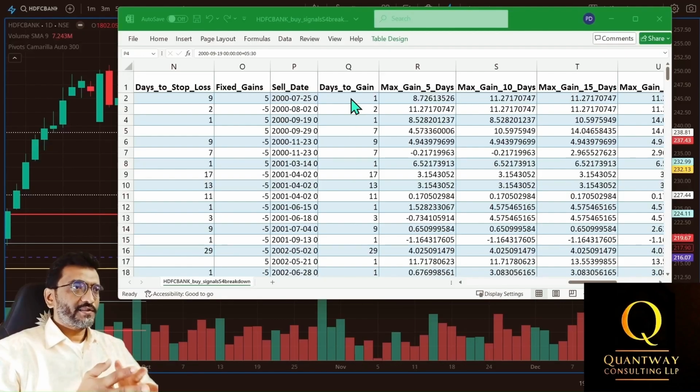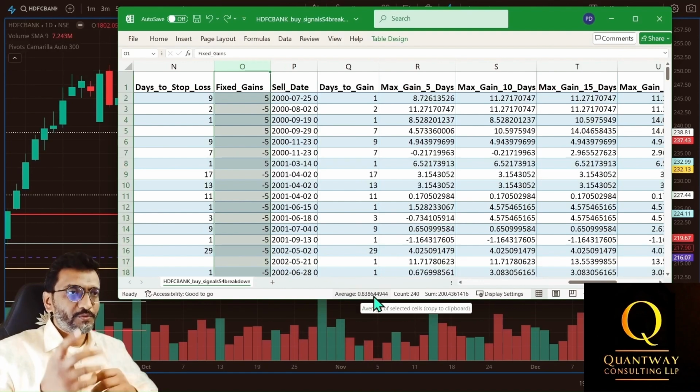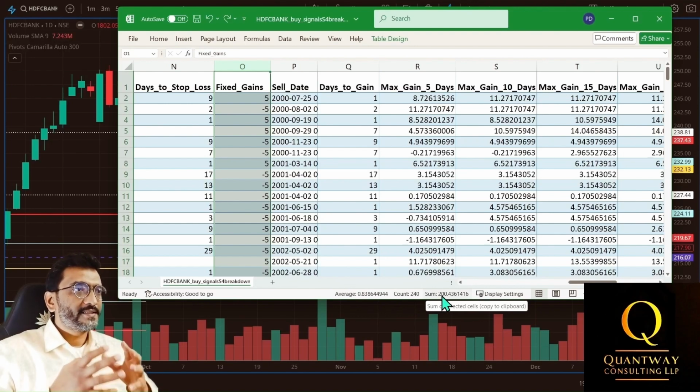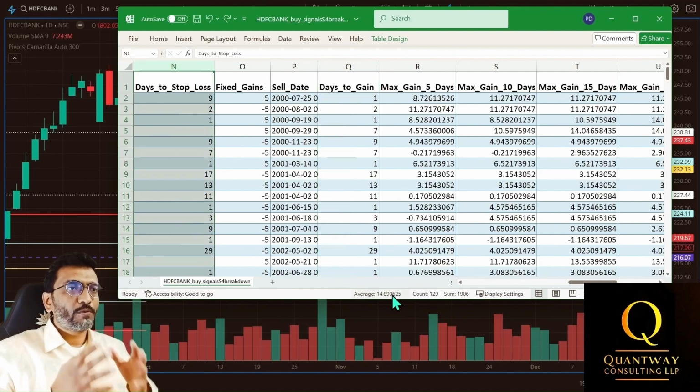Let us take a first look at the trading statistics generated around the buy point. Selecting the fixed gain column, we see that the average gains are 0.83% with a total of 239 trades performed. The sum of the fixed gains is 200%. Selecting the days to gain column, we can see that on average, the trades were closed within 13 days from the buy price. The days to stop loss column shows that on average, the stop loss was triggered